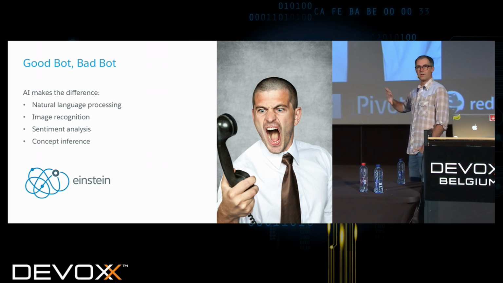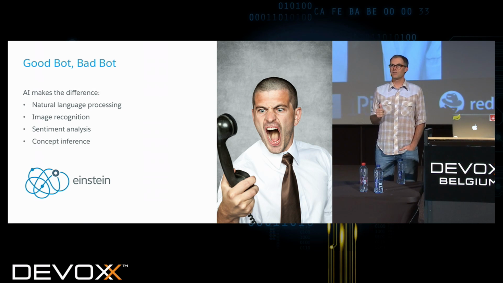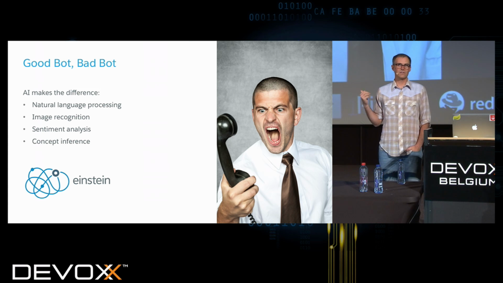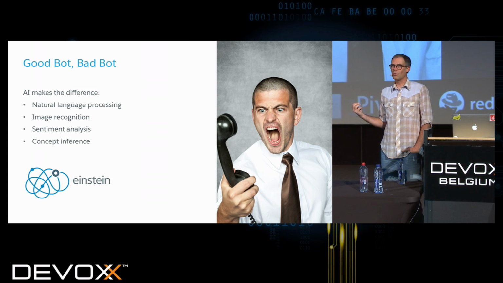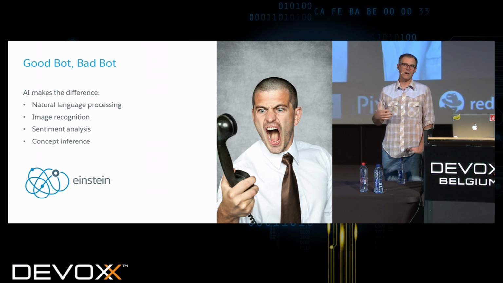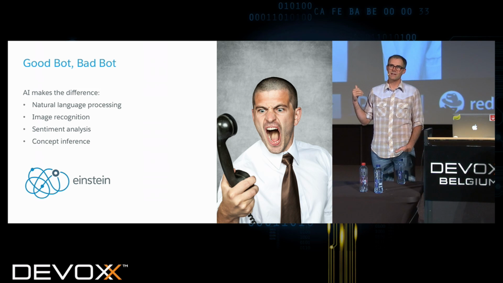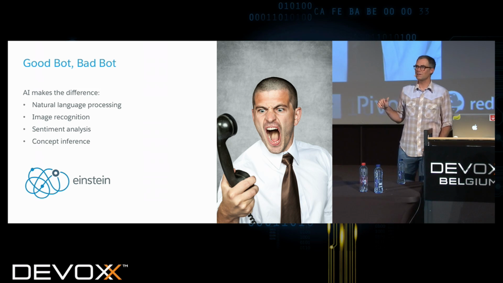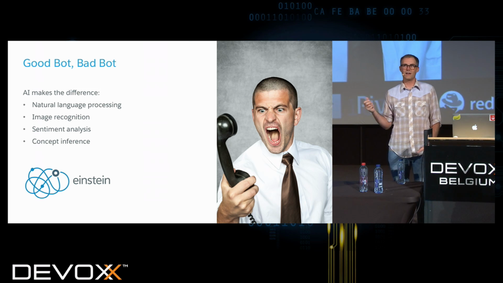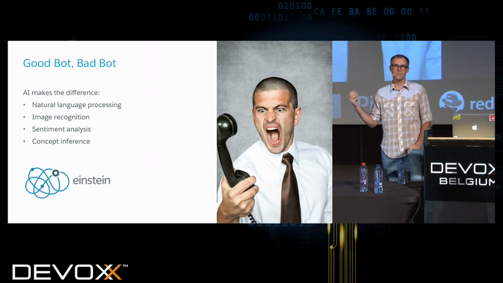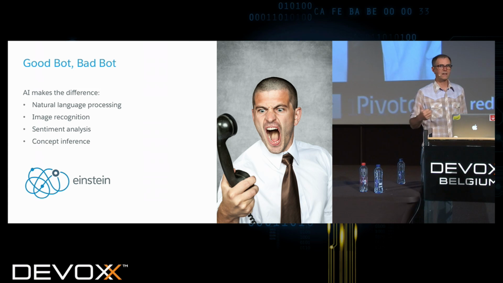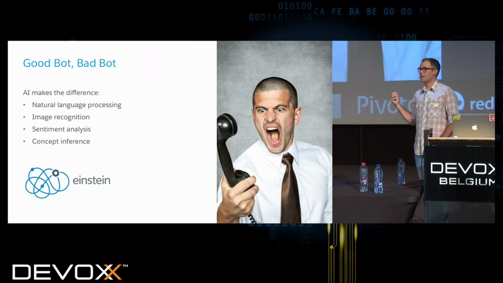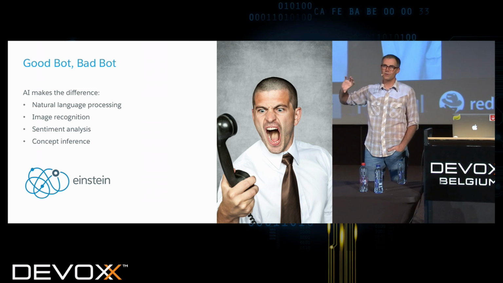So there's been a lot of great AI sessions here this week, and I hope you've gotten to see some of those. AI and bots is really what's enabling some really cool interactions, and interactions beyond just the basic type of interactions that you'll see in my presentation. So I'm not going to focus on the AI piece today. There's great ways to implement AI and use it for image recognition, speech recognition, all sorts of other things. But I'm not going to be talking about how we do AI and bots.